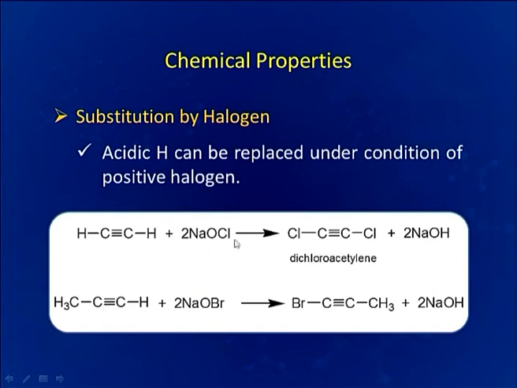If we are having halogen as positive halogen, here NaOCl, in this compound Cl is in the form of Cl plus. So, this can substitute the hydrogen atom which is acidic hydrogen atom. So, we are getting dichloroacetylene, if we are substituting one by one both of the hydrogen atoms by this positive halogen atom. In the same way, we can use bromo compound for substituting the acidic hydrogen atom.